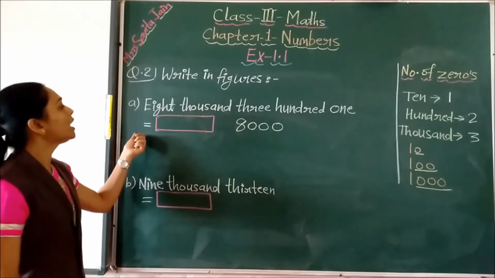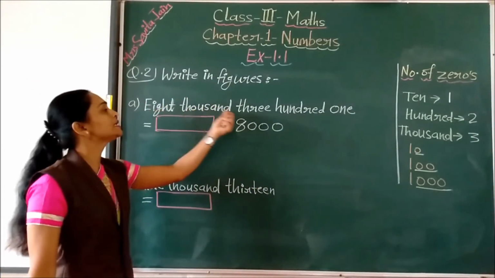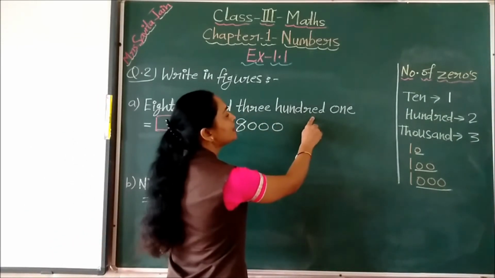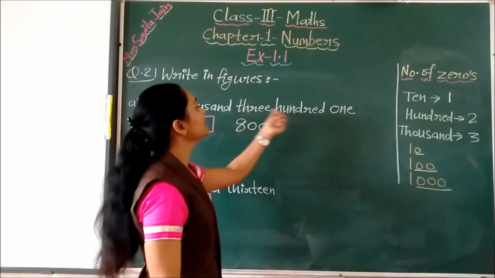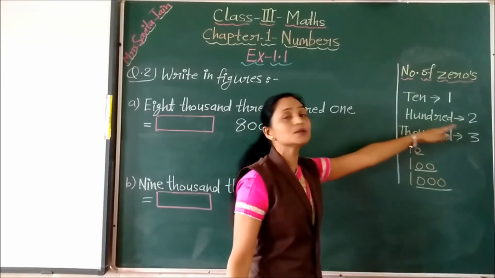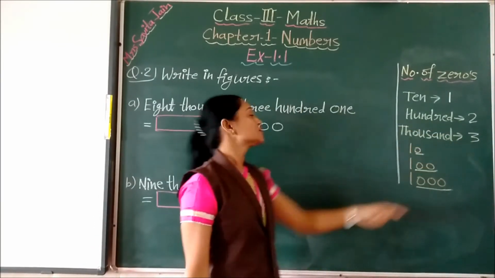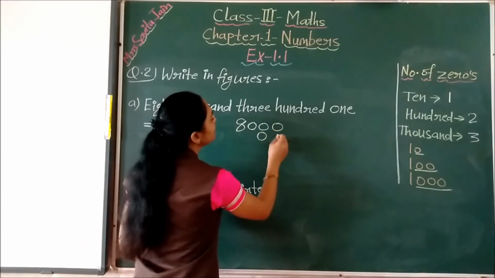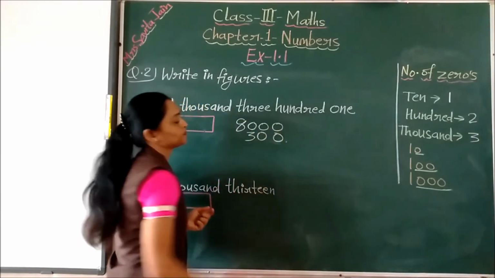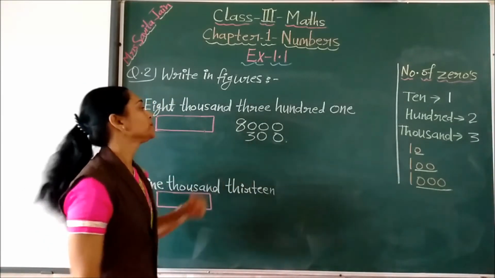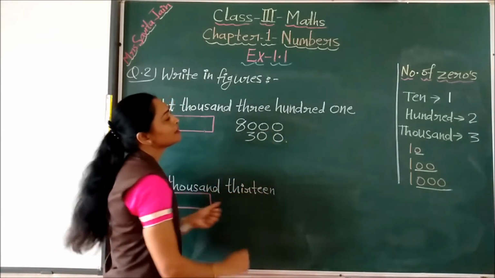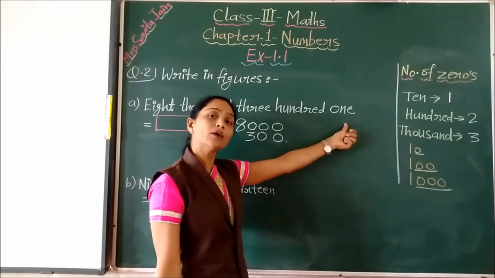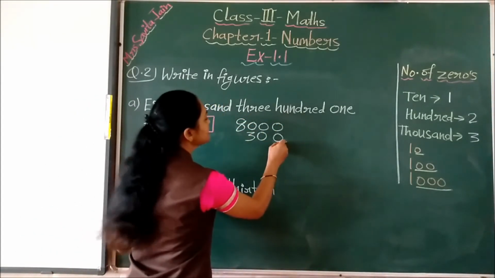Yes, children. Now after this 8000, what is there? 3. And with that what is there? 100. So it means with 3 we have to put how many zeros? 2 zeros. Yes, children. So see, we will put here first 2 zeros, and then we have to write 3. Yes, 300. Then what else is there, children? 8301. Now what is left? 1. So we will place here 1.